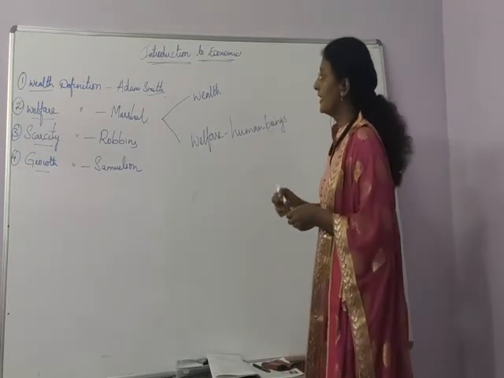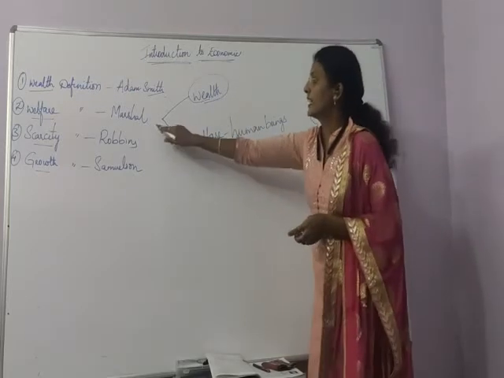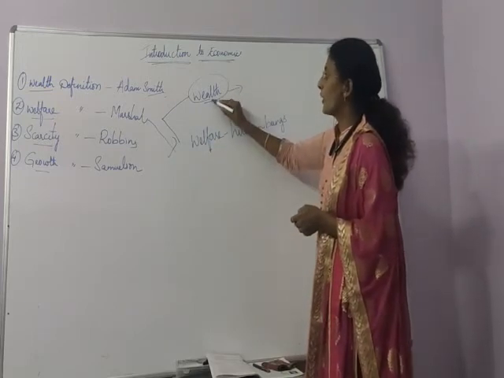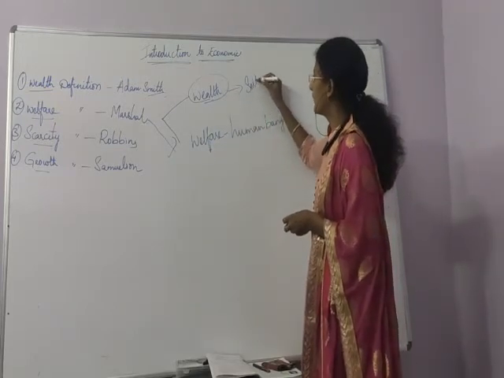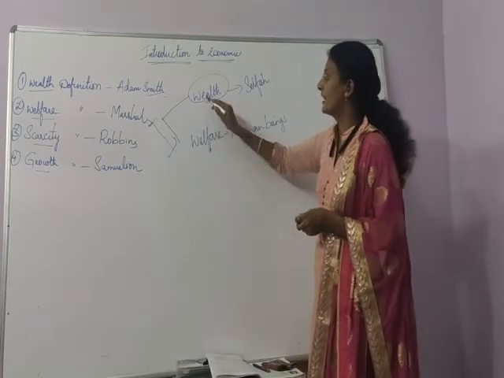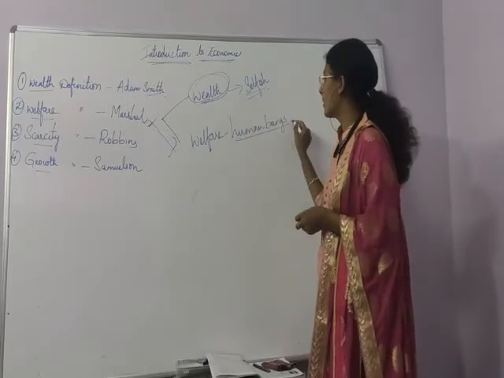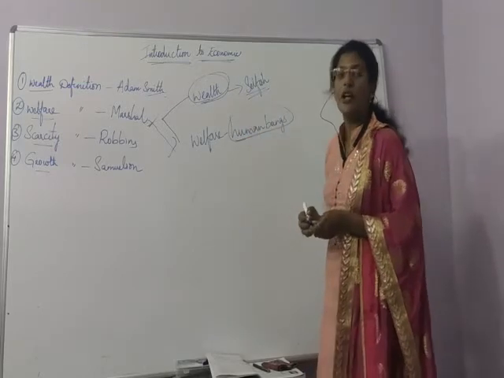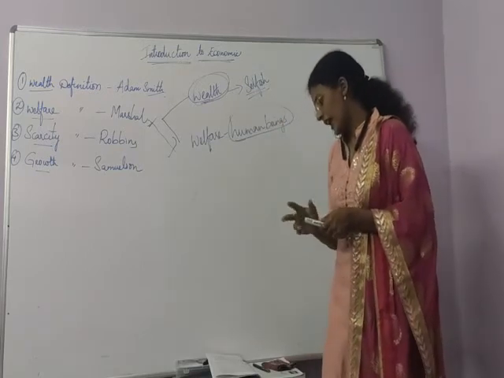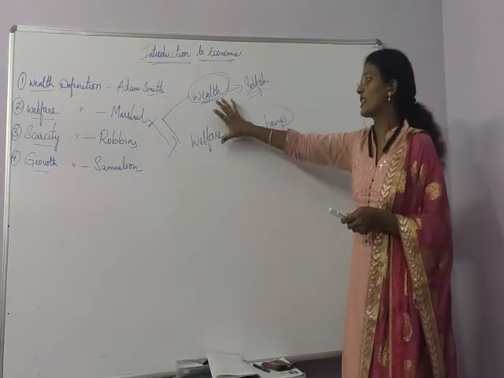Adam Smith said that it is wealth. Then Marshall criticized that if we concentrate mostly on wealth, then a person will become selfish. So he came with a new definition saying that man is not only selfish, and we should also study human beings. So Marshall's definition is the welfare definition. As a coin has two sides, in the same way the economics definition has two sides.